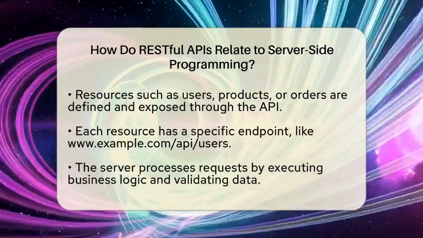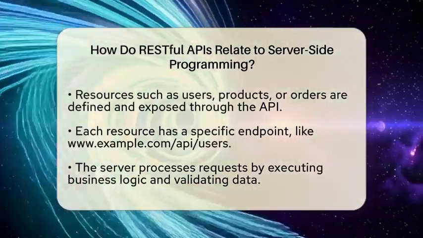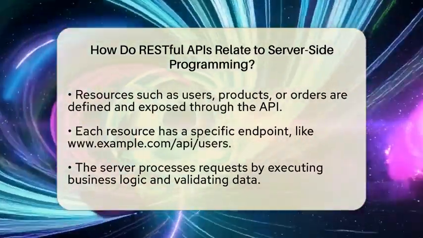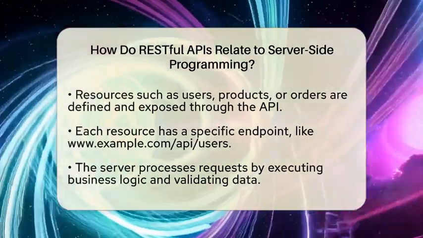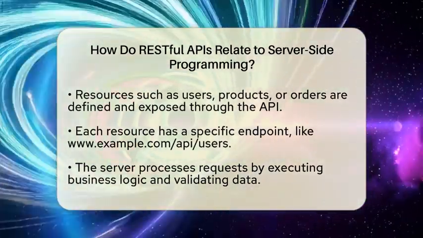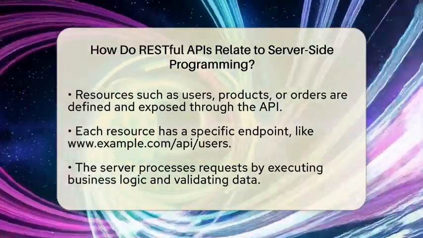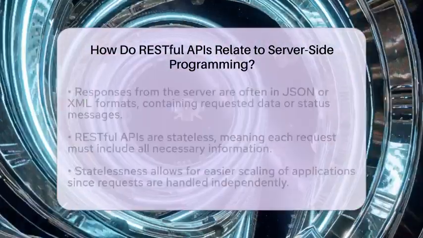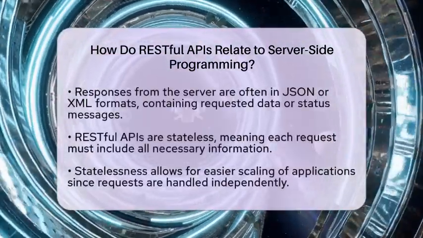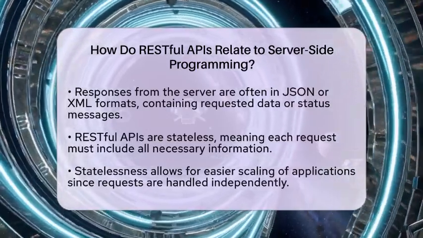When a request is made to an endpoint, the server processes it by executing business logic, validating data, and performing operations on the database. After processing, the server sends back a response, often in formats like JavaScript object notation or extensible markup language. This response contains the requested data or a status message indicating the result of the operation.